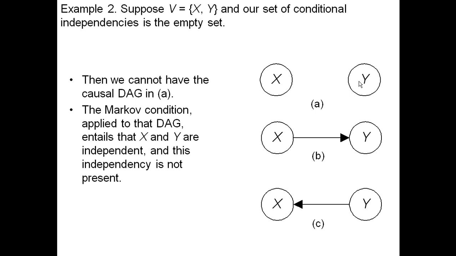Again, the independencies and the dependencies have to be a perfect map of each other, and this says they're independent when they're not. So we must have the causal DAG in B or in C. So if we only have two variables, and even if we make the causal faithfulness assumption, we find they're dependent, we don't know which one caused the other. And that is also reasonable. How could you actually know which direction this arrow went? They both say dependencies.